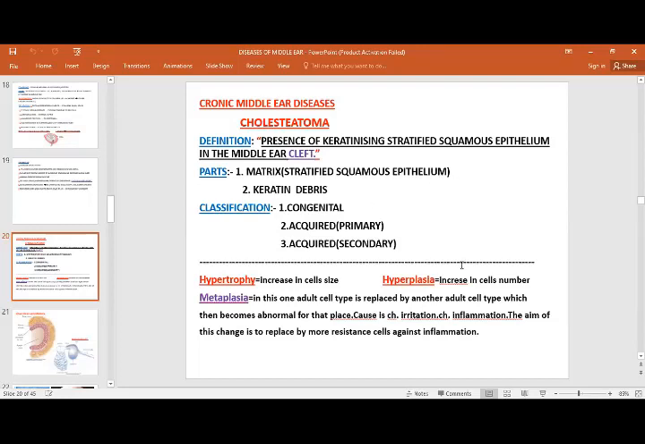We need to classify this disease. There are basically three types of cholesteatoma in chronic middle ear disease. First is congenital, the second is acquired primary, and the third is acquired secondary. There are a few theories behind it. First of all, we can revise three terminologies. Hypertrophy is an increase in cell size; hyperplasia is an increase in cell number; and in metaplasia, one adult cell type is replaced by another cell type. The cause is chronic irritation and chronic inflammation, and the aim of this change is to replace them with cells more resistant to inflammation.